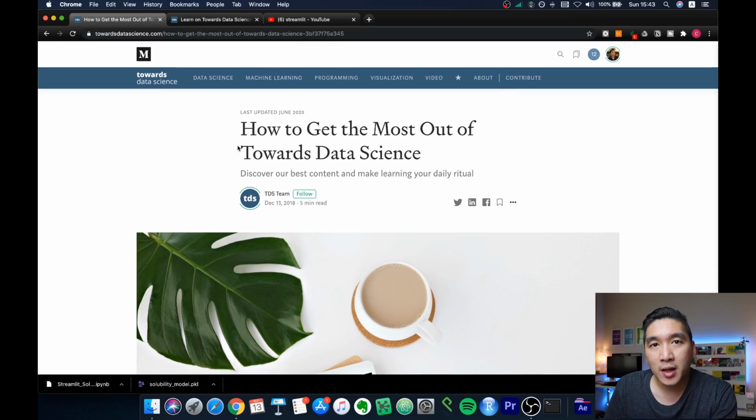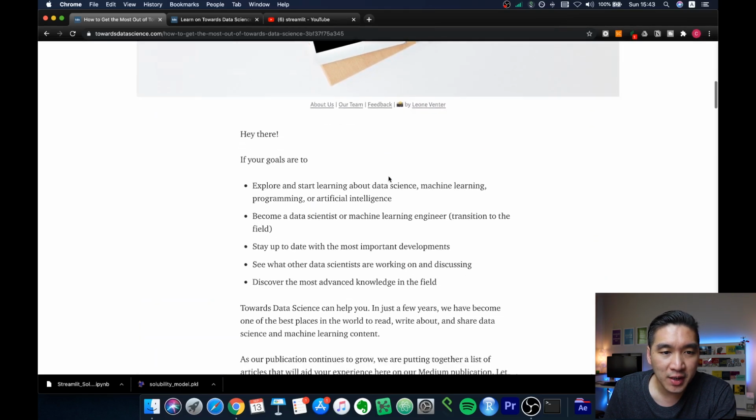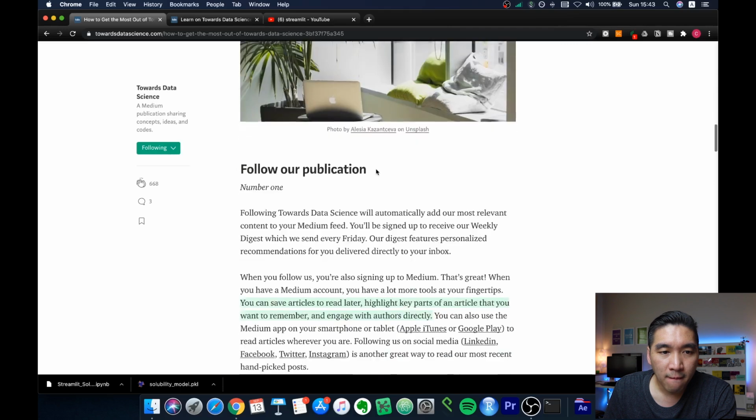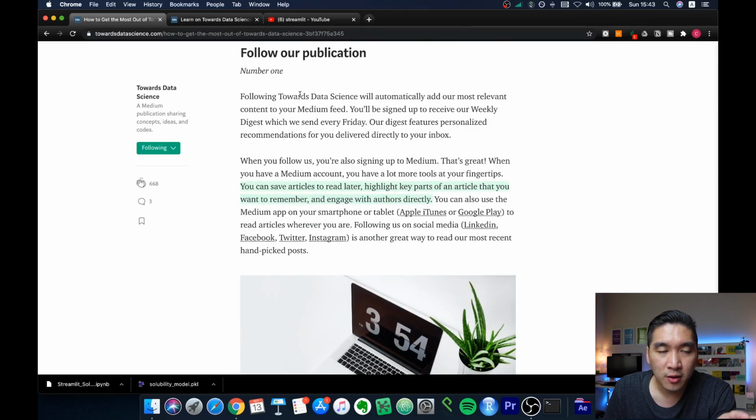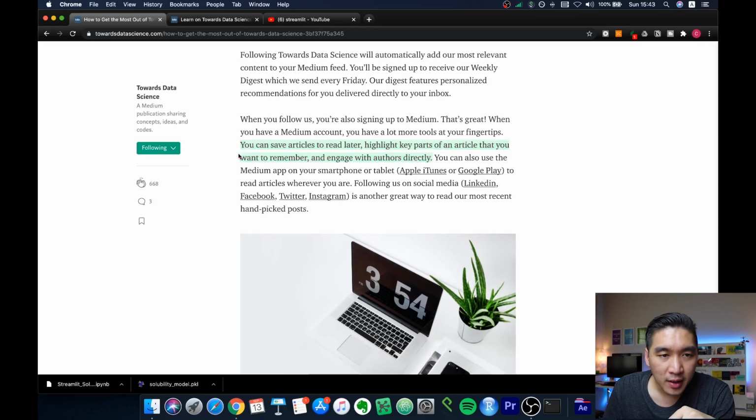So this particular article will share with you how you could get the most out of your learning journey from Towards Data Science. It's going to provide you some tips on how you could leverage this particular publication and also the Medium platform to learn. So here, it gives you tips on how you can save articles to read later, highlight key parts of an article like this one.